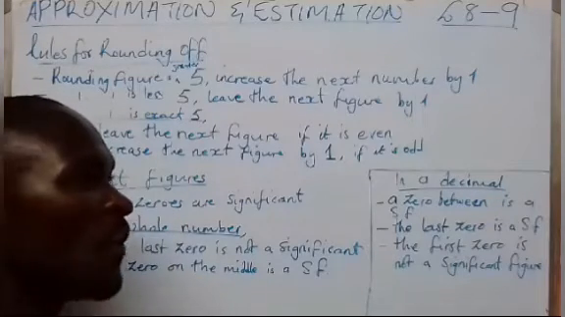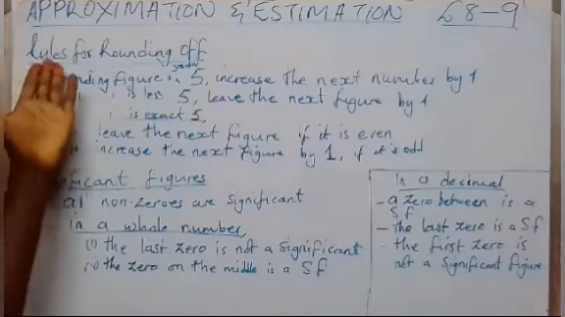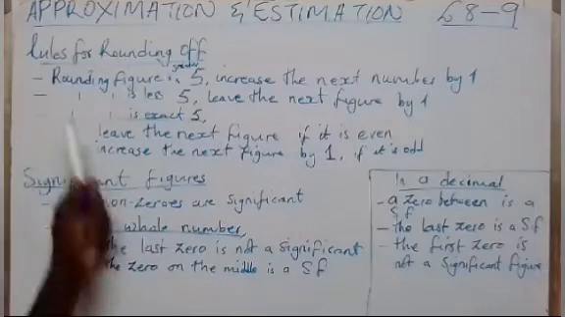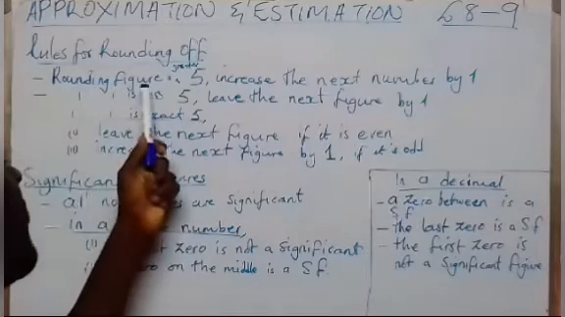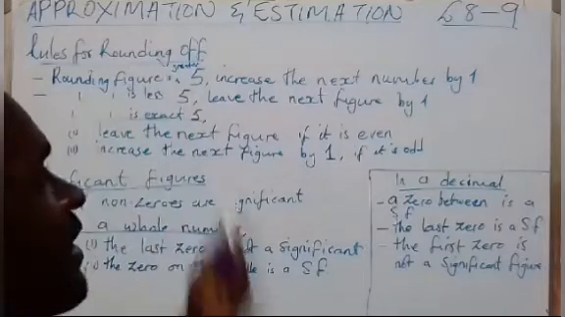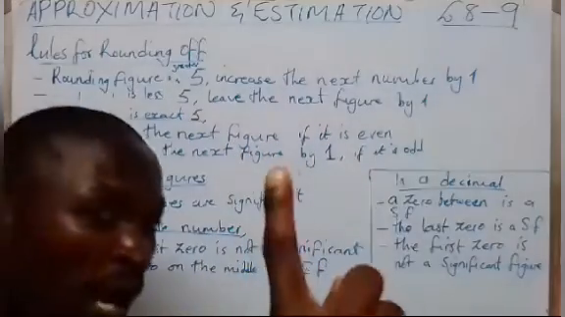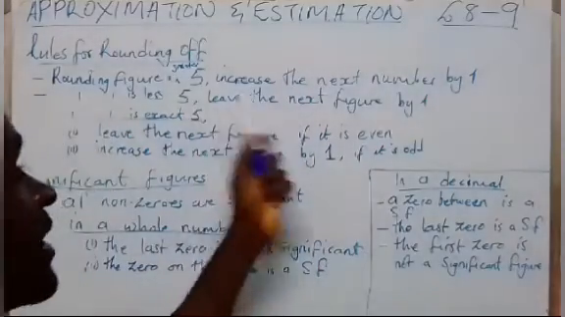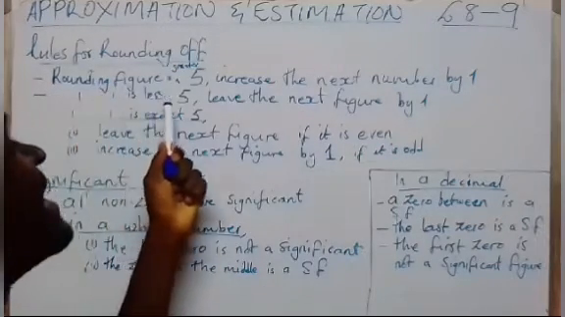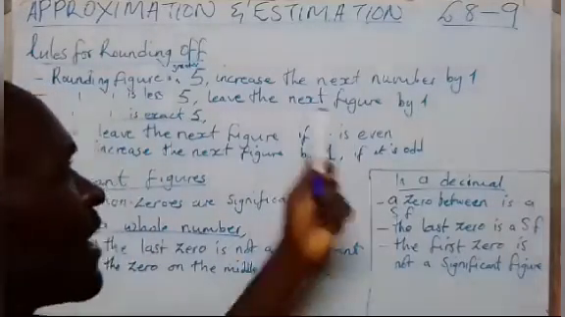There are rules that you must follow. The first rule is rules for rounding off. We have rounding off where the rounding figure is greater than 5. If the rounding figure is greater than 5, what you are supposed to do is increase the next number by 1. Then, if the rounding figure is less than 5, leave the next number. Meaning that you can't round off.